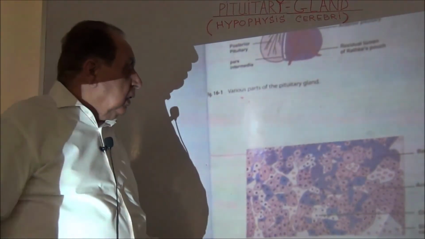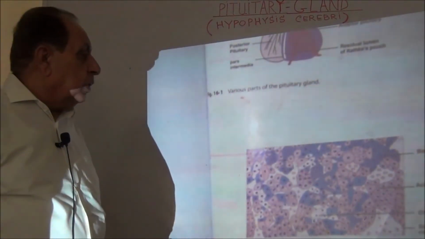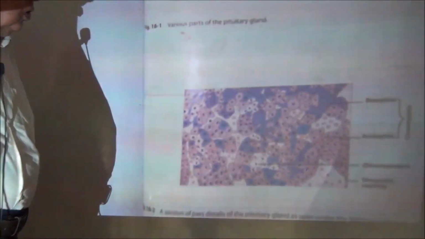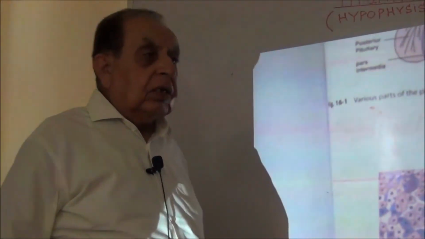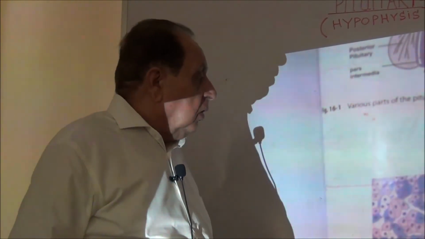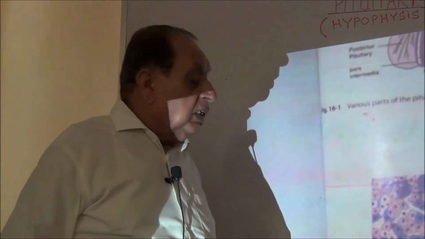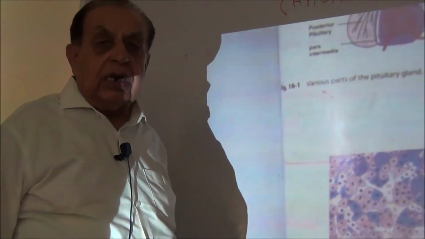Then the third one is the corticotropes. These corticotropes secrete the adrenocorticotropic hormone. Then there are gonadotropes. These gonadotropes secrete the luteinizing hormone and the follicle stimulating hormone. So these are all the hormones secreted by the anterior pituitary gland.